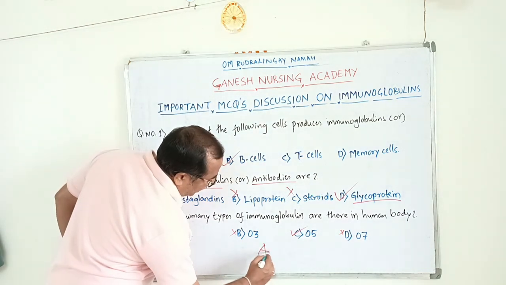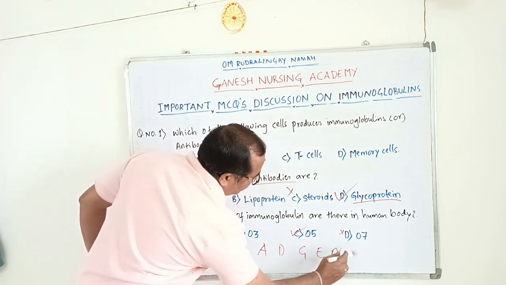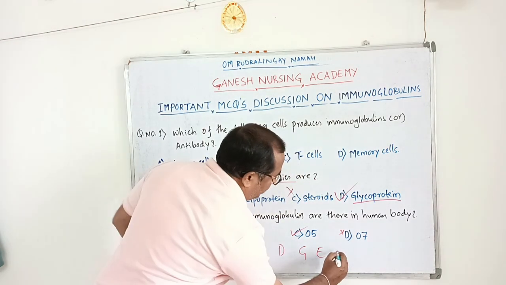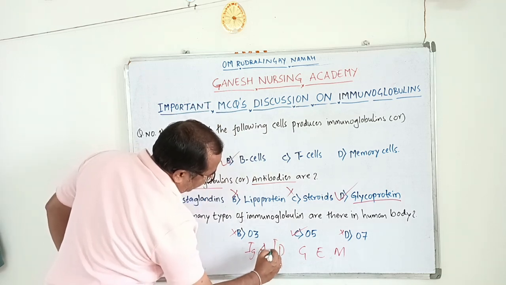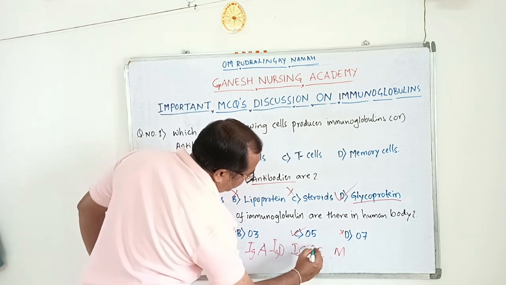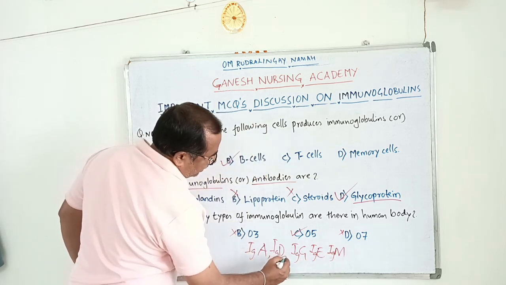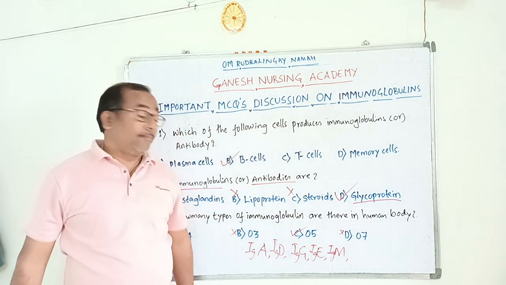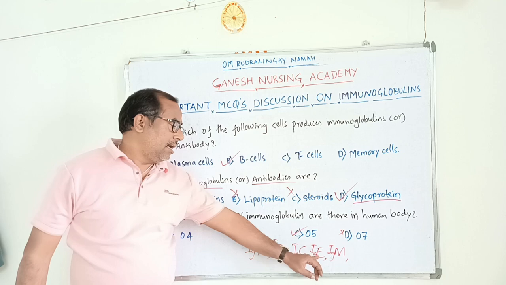So how do we remember the different types of immunoglobulins? Just use a mnemonic: A D G E M, "add gem". Ig means immunoglobulin: immunoglobulin A, immunoglobulin D, immunoglobulin G, immunoglobulin E, immunoglobulin M. So there are totally 5 types of immunoglobulins: IgA, IgD, IgG, IgE and IgM.